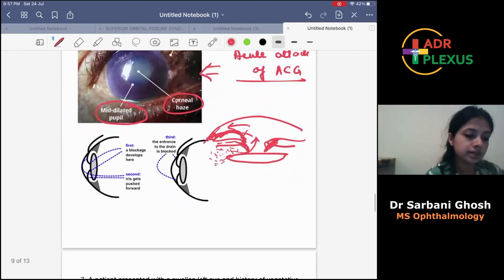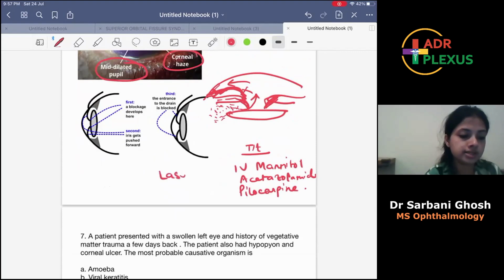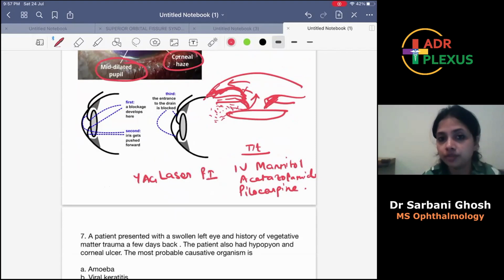What is the management? Management, basically you have to give IV mannitol, acetazolamide, pilocarpine eye drops, and also you have to do a laser, YAG laser PI, that is a peripheral iridotomy. There is an iridotomy which is made here so that the fluid can pass through this iridotomy from the posterior chamber to the anterior chamber. Okay.